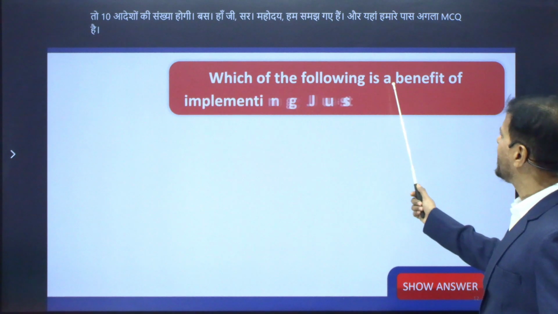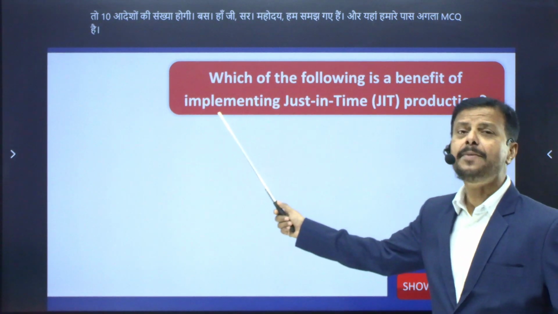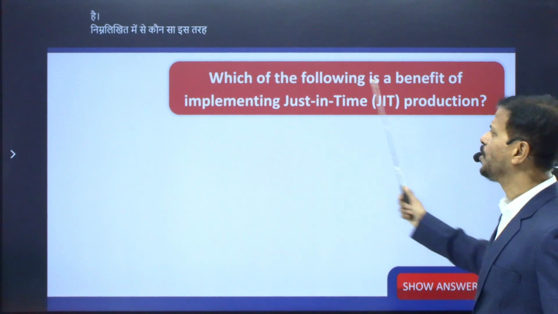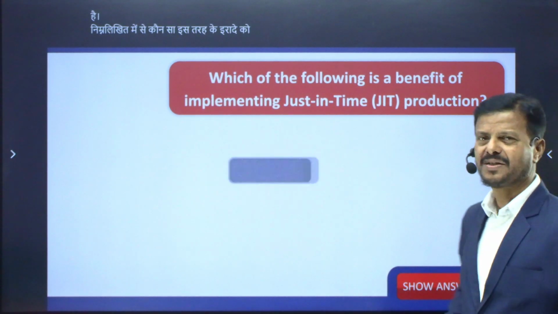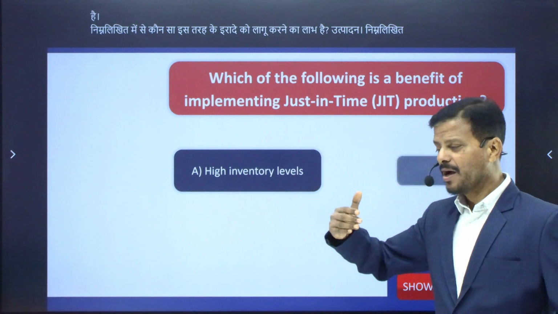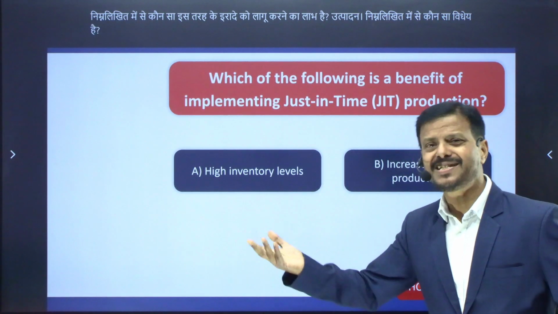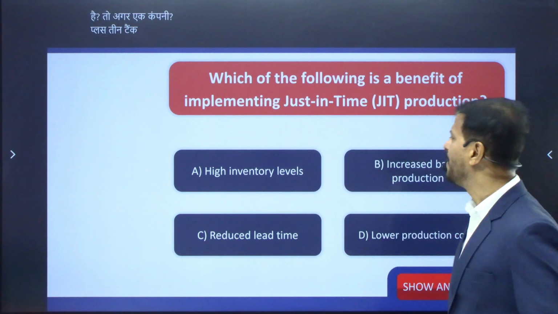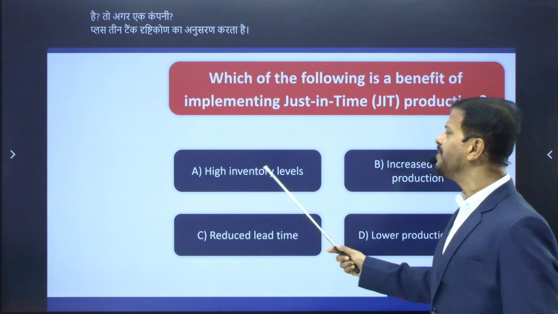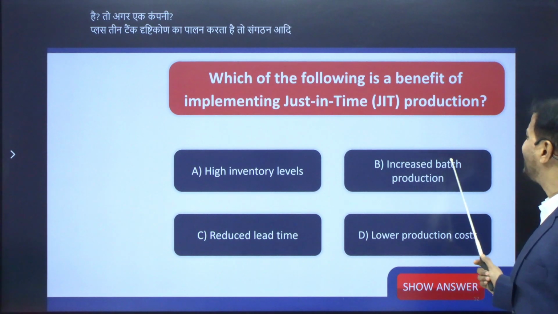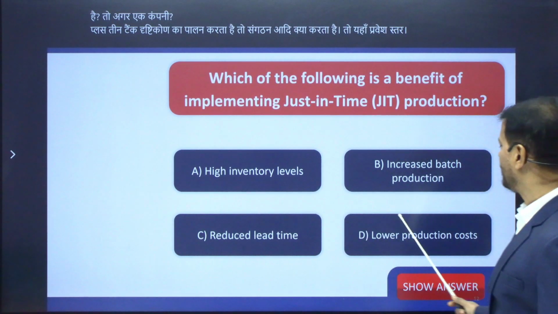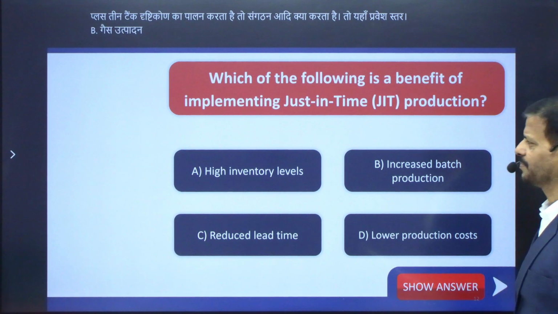Which one of the following is a benefit of implementing just-in-time (JIT) production? So if a company follows the just-in-time approach, then what benefit does the organization achieve? Number A, high inventory level. B, increased batch production, reduced lead time, lower production cost.